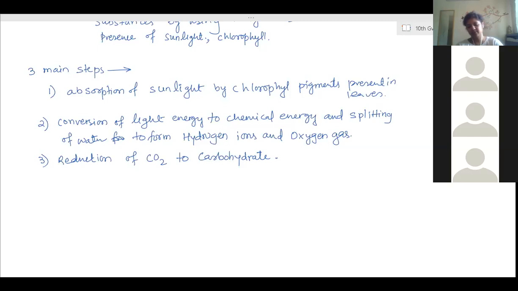So these are the adaptations. If you want, you can write it down. I think so. In the notes, I have given that.